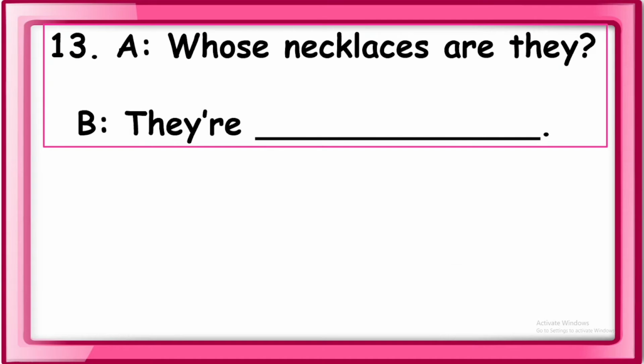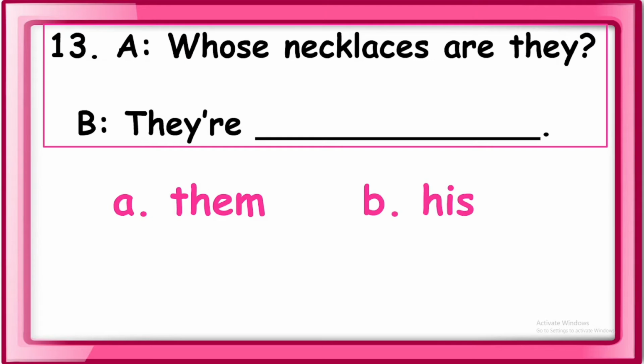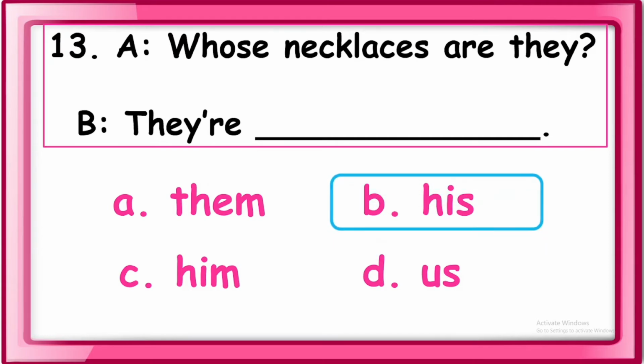Next, whose necklaces are they? A. Them. B. His. C. Him. And D. Us. For this one, the answer is letter B. His. It's a possessive pronoun for a boy.